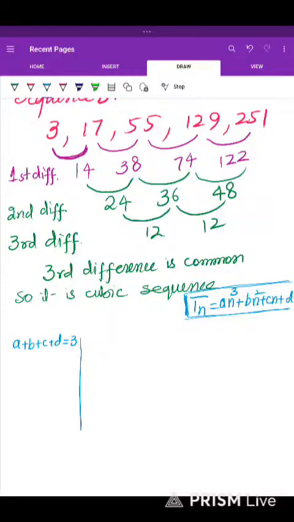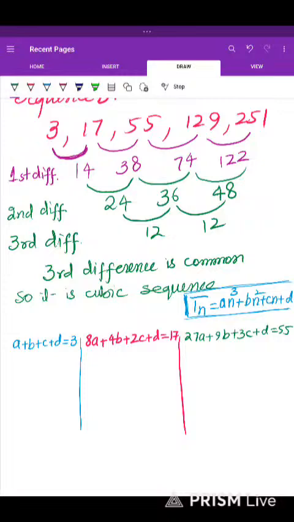Moving to the second formula with a different color. The second formula is 8A plus 4B plus 2C plus D equal to 17. The third formula is 27A plus 9B plus 3C plus D equal to 55.